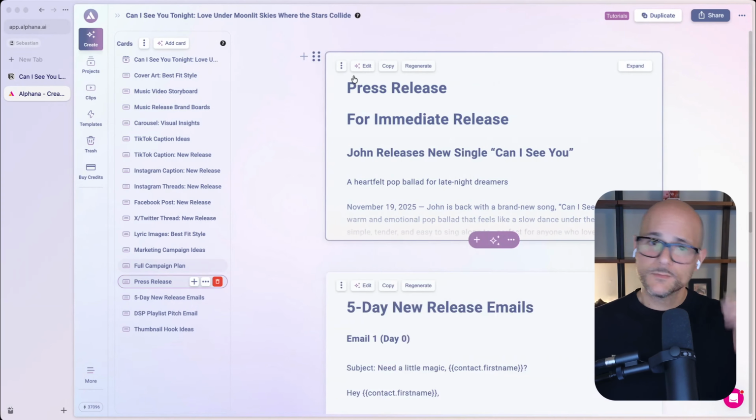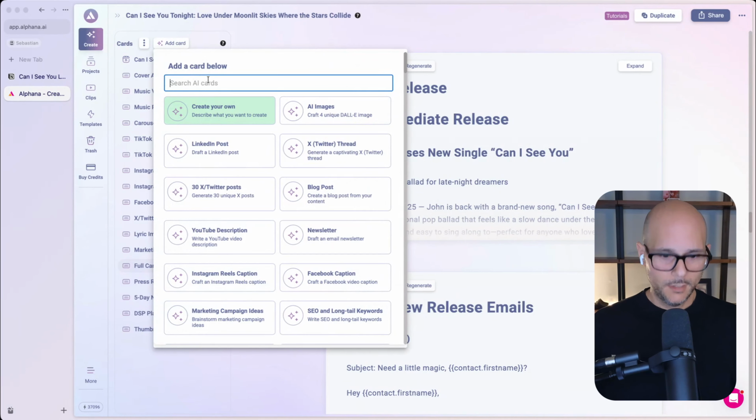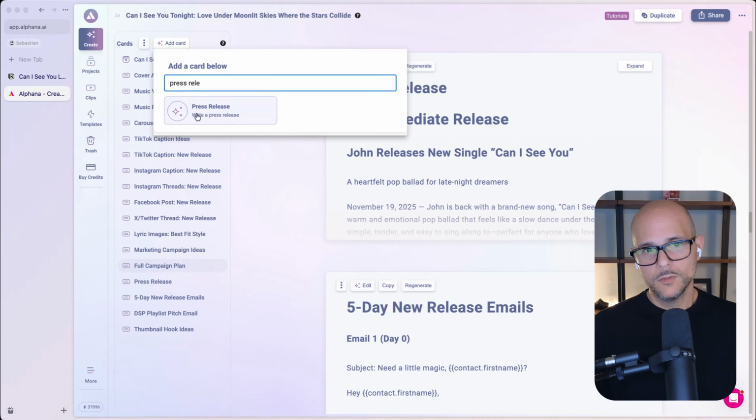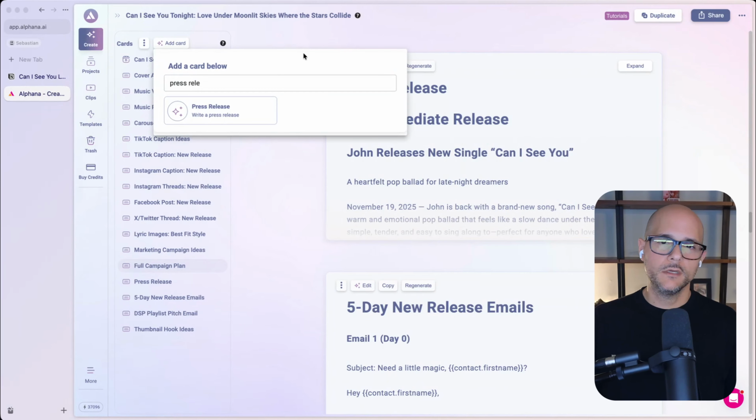Now, what's great is that this press release is a feature inside of Alphana. So if I come in to add a card and I type things like press release, we already have a press release in here. And you could use this for any product that you're adding in here. If you're launching a new product and you put that product launch video in here or anything like that, it'll write a press release for that too.